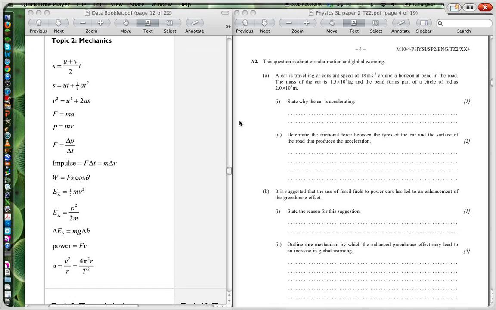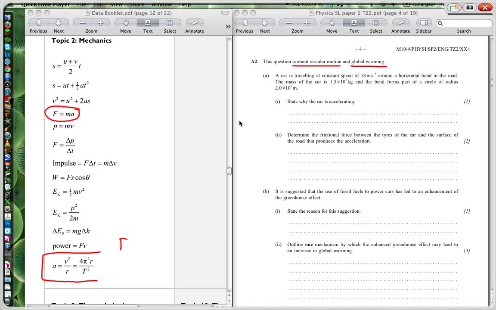Here we have A2. This question is about circular motion and global warming. So straight away, when you see that, we should immediately go to our data booklet and just note the formulas for circular motion. We also have this in relationship to F is equal to ma.